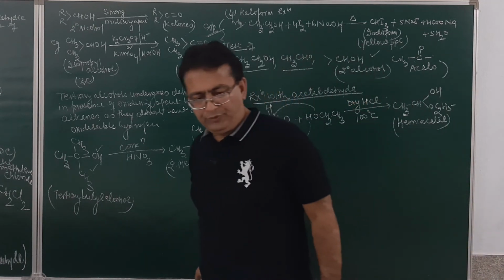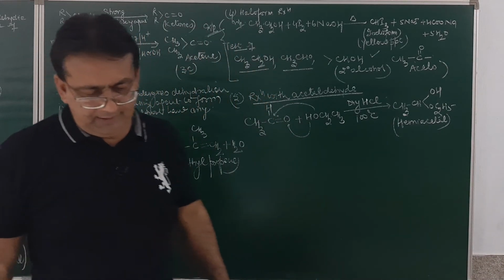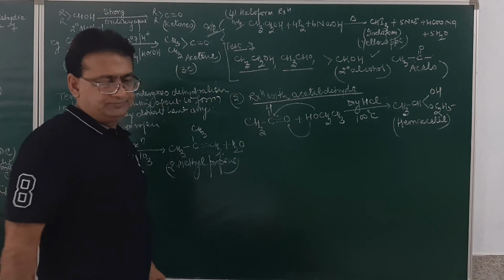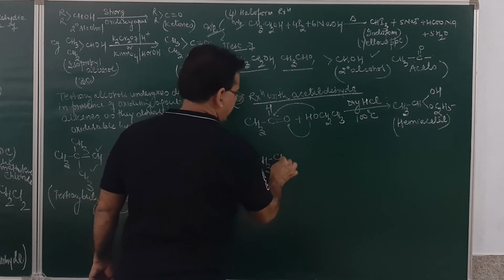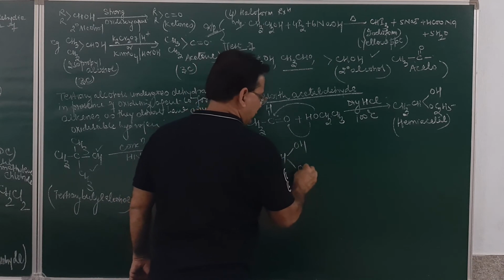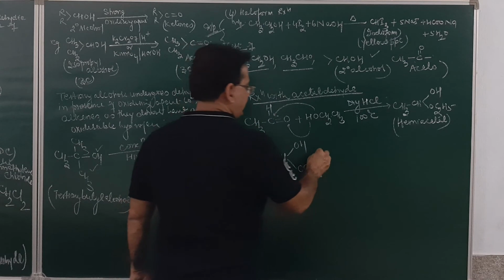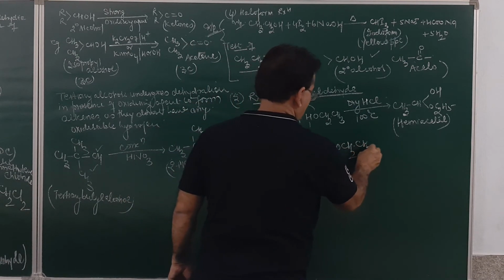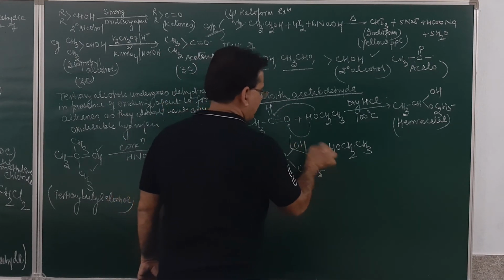However, if you take hemiacetal, CH3, CH, OH and OC2H5, this may again react with another molecule of alcohol. Here again, a molecule of water will be given out.